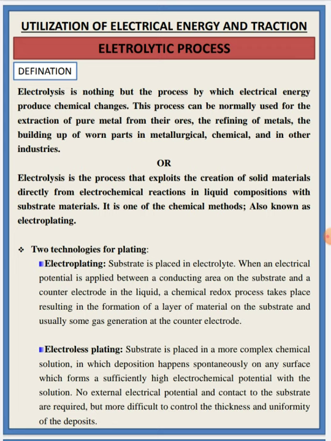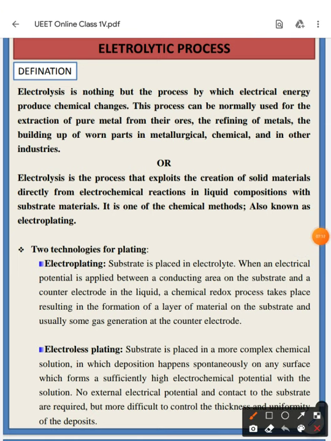Next, the electrolysis process is of two types: one is electroplating, another is electroless plating. In electroplating, the substrate is placed in the electrolyte. Substrate means the material on which deposition is to be done, and it should be placed inside the electrolyte.